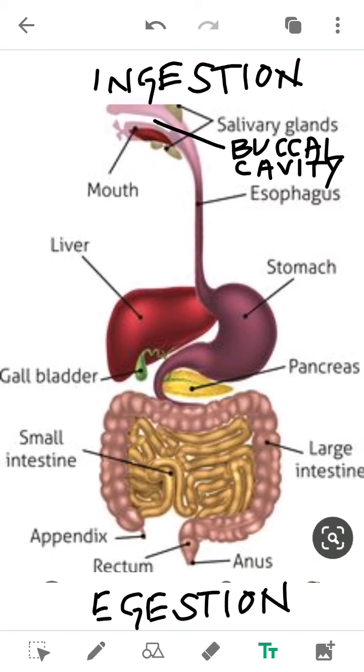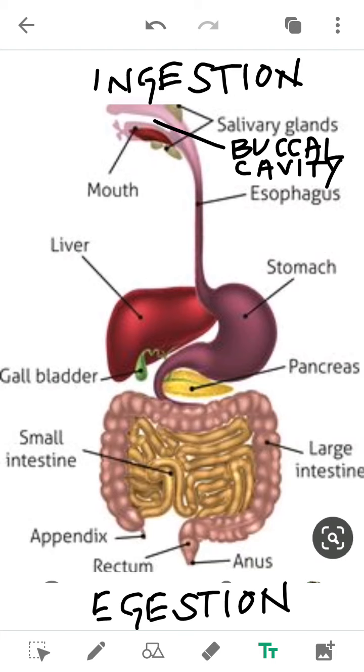Then how will the energy be produced from the simple substances? It is through respiration. And respiration is the oxidation of the food by the glucose, which we will discuss in the respiration class. In this class, I will tell you about the digestion and digestive system.